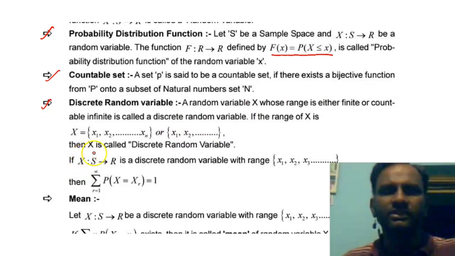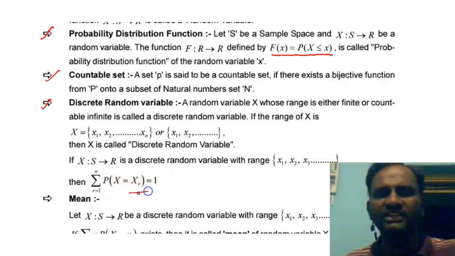Next, X is called a discrete random variable if X mapping from S to R is a discrete random variable with its range {x1, x2, x3, ...}. Then the summation over r = 1 to n of P(X = xr) is equal to 1. In the sense, the sum of all probabilities of that function is equal to 1. This one we need to remember.